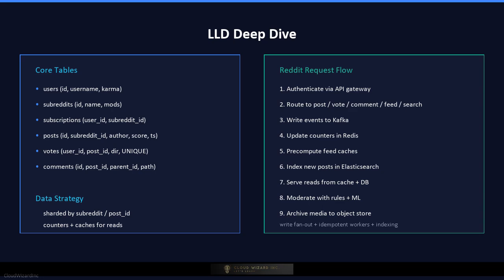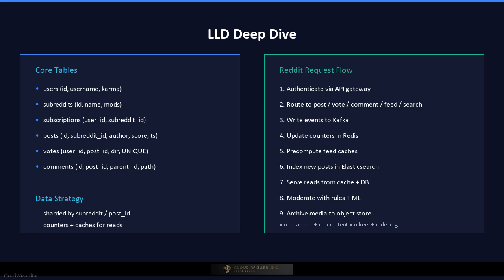Now the low-level design deep dive. The relational schema has tables for users, subreddits, subscriptions, posts, comments, and votes. Posts and comments are sharded by subreddit or post_ID to keep related data together. Votes are stored in a high-throughput counter store with a uniqueness constraint on user_ID and target_ID.